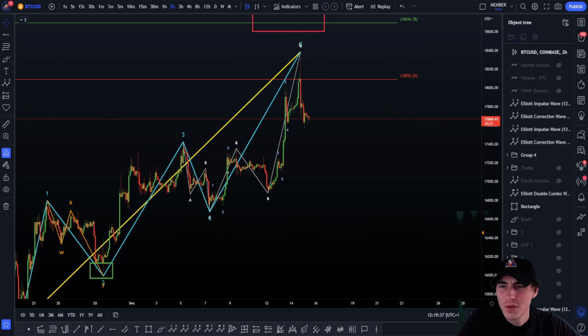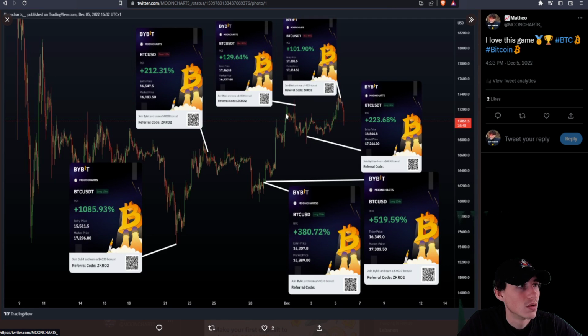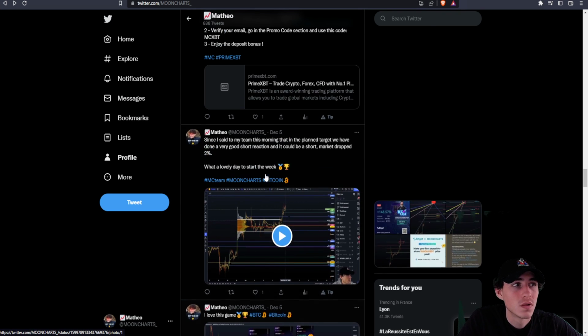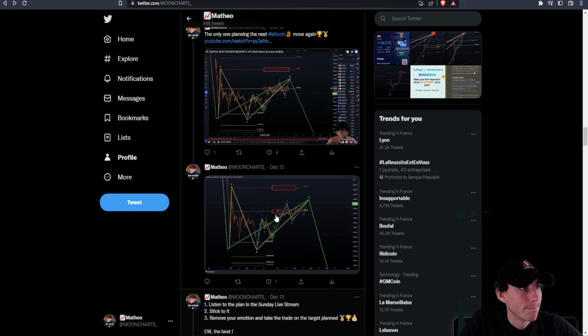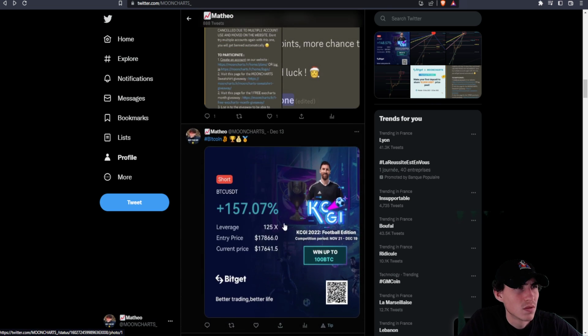Oh yeah, by the way, I wanted to show that I was short from here. This is how I have been able to trade the range here, the consolidation, and even more now with all the trades we have here. But yeah, this was one of the last trades normally.